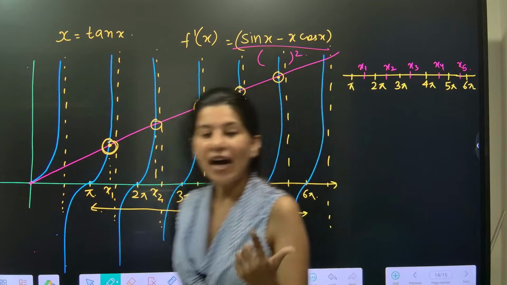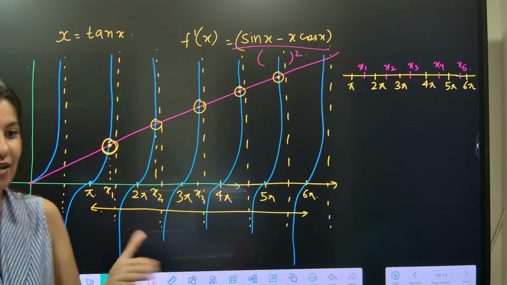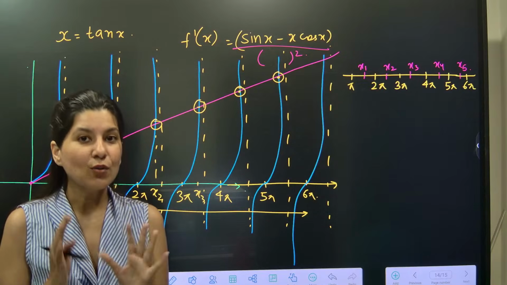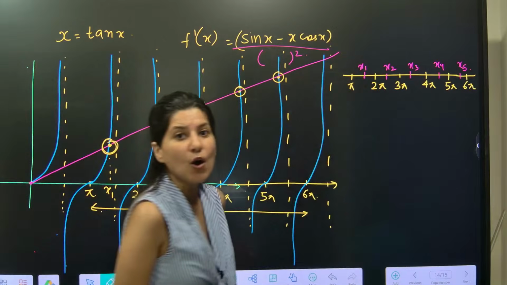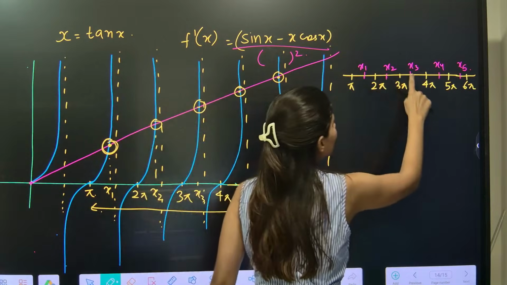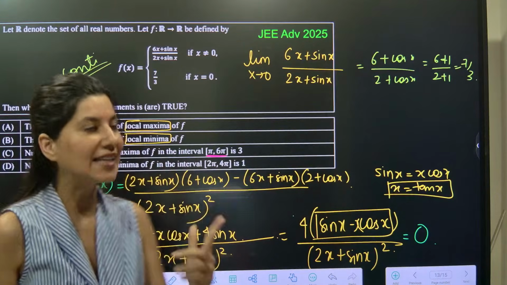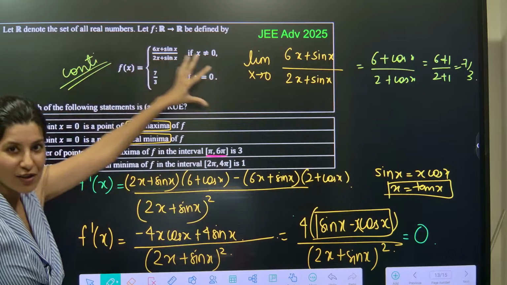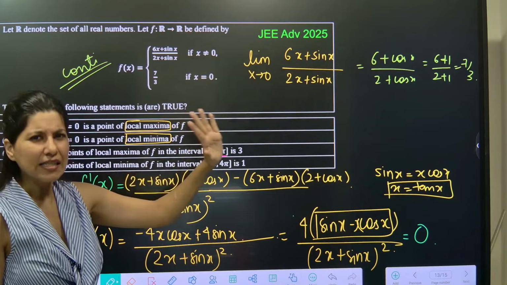Now all we have to know is the f dash x sign. That's it. The f dash x sign is going to tell me whether this point is maxima or minima. Let me repeat one more time what exactly we have done. We have got this function f of x. We figured out that this is a continuous function.